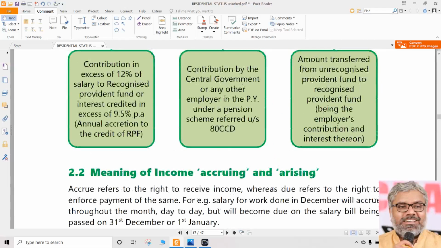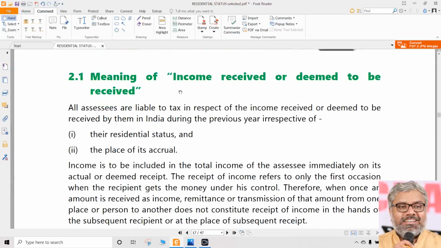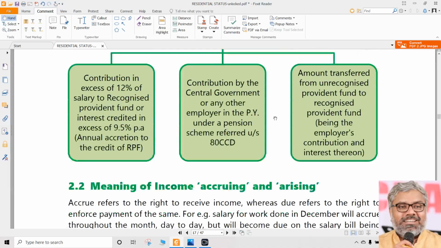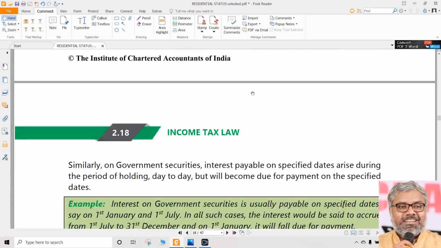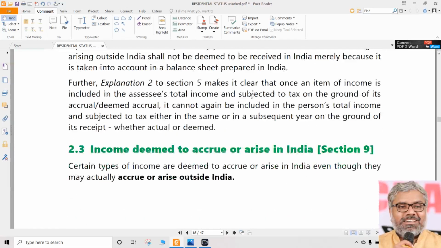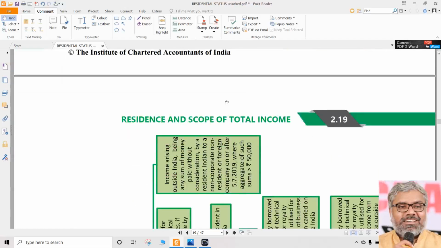However, there are certain other things to be noted, which will also be part of our general discussion, because we used the word received. That does not need explanation. But what do you mean by deemed to be received? We will discuss that in the next session. Same way, what do you mean by income accruing or arising in India, or income deemed to accrue or arise in India?